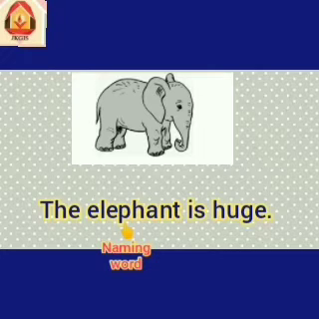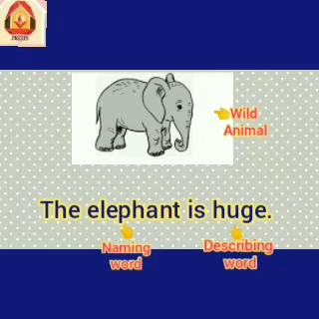Now friends, can you tell me, is elephant a wild animal or a domestic animal? Very good. Elephant lives in forest, so it is a wild animal. Now friends, elephant कैसा है? Very good. Elephant huge है, मतलब big है. This word here is describing this elephant. So huge is a very good describing word.